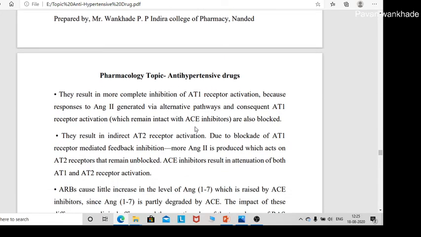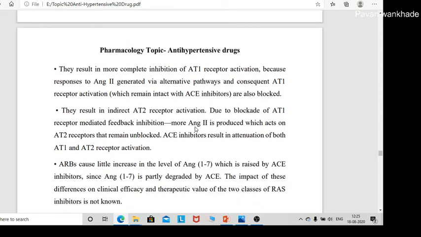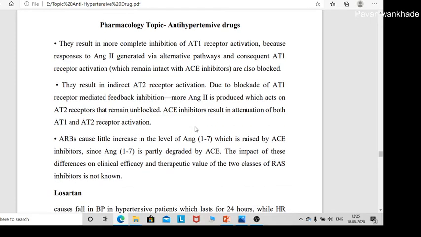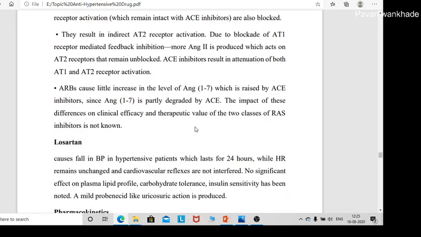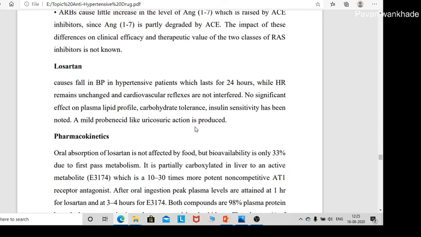They result in the more complete inhibition of AT1 receptor activation. They result in the indirect AT2 receptor activation. Now the first drug is losartan. Losartan causes a fall in blood pressure in the hypertensive patient, which lasts for 24 hours.